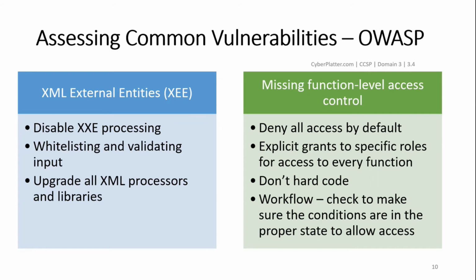Some of the prevention techniques for missing function level access control are: think about the process for managing entitlements and ensure you can update and audit easily. Don't hard code. The enforcement mechanisms should deny all access by default, requiring explicit grants to specific roles for access to every function. If the function is involved in a workflow, check to make sure the conditions are in proper state to allow access.